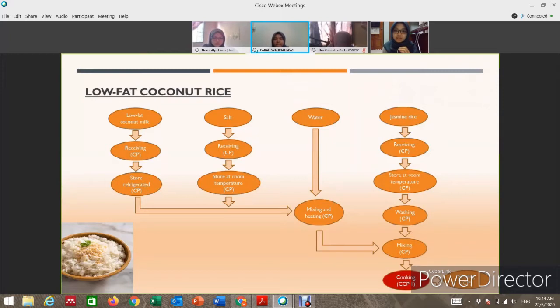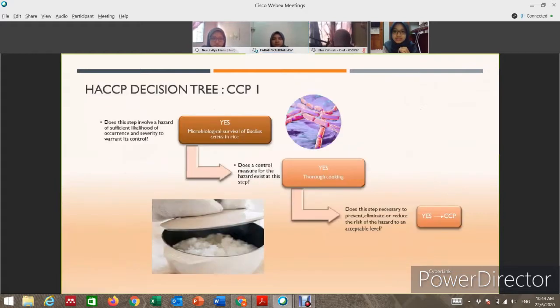Okay, so this is the flow chart to cook low-fat coconut rice. We can see the CCP here is cooking. This is the HACCP decision tree to identify the CCP. The hazard involved here is microbiological survival of Bacillus cereus in rice. The control measure here is thorough cooking.